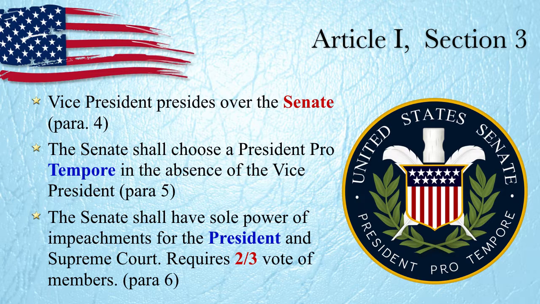But the power of impeachment for the president and the Supreme Court belongs to the Senate. Remember before, the House of Representatives can impeach its own members, but if it's the president or the Supreme Court, the Senate impeaches the president if it's required. And it requires a 2/3 vote of the members. So 2/3 of the Senate has to agree to vote out the president and basically lose the job.